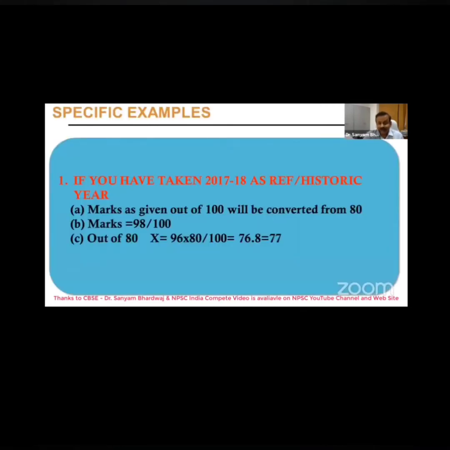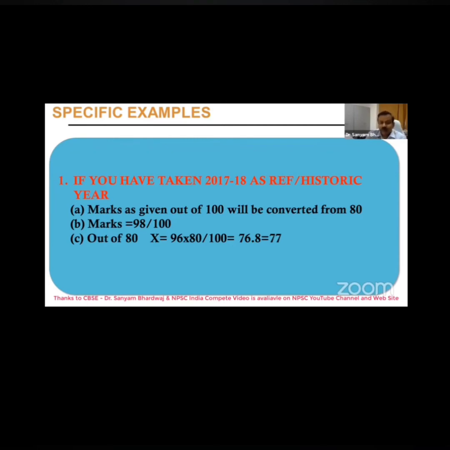So, in such a scenario, if you are going to 2017 as the reference year, this is a very important thing, because the internal assessment has been introduced by the CBSE from the 2019 examination. And 2020 was the second year, and this is the third year. So there is a possibility that you might have selected 2017 or 2018 as the reference year. In such cases, we have provided you the marks, or the mean marks, out of 100 only.